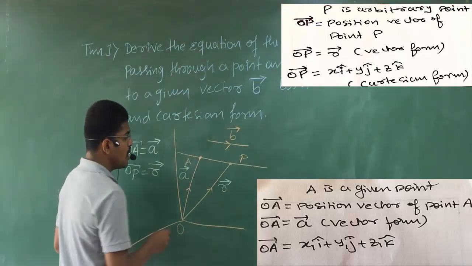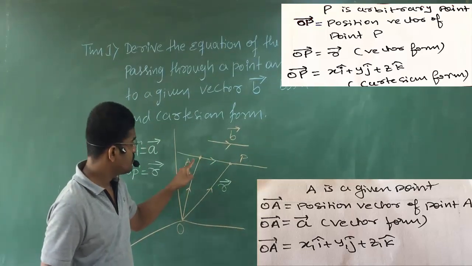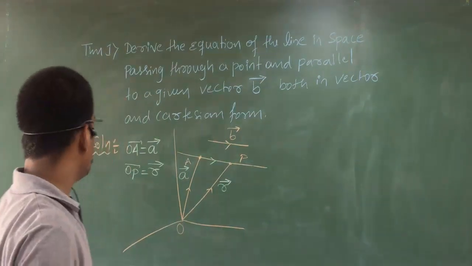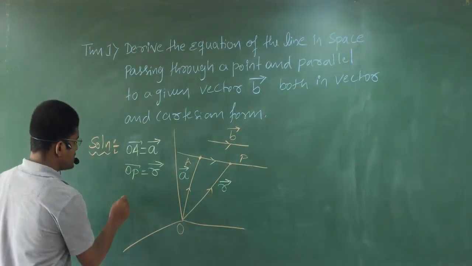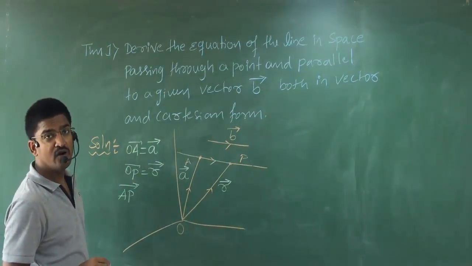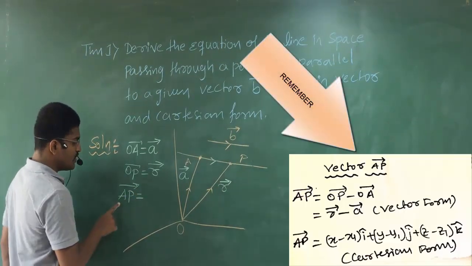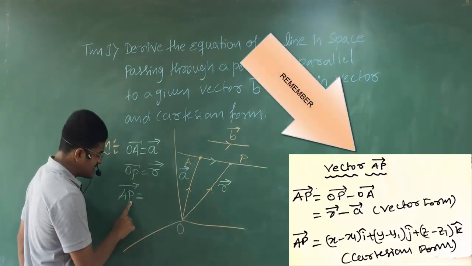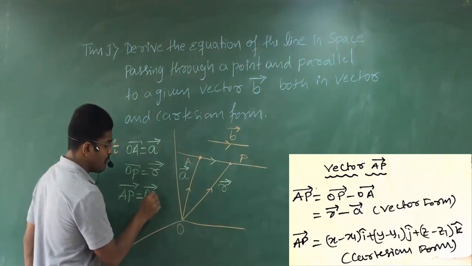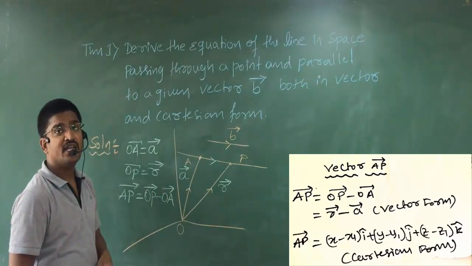Clear? So now I will join A to P. That means you must find vector AP. So as you all know, what is the formula for vector AP? If you don't remember, go to your previous class. Vector AP ends with P, so we should start with that. That means OP minus OA.